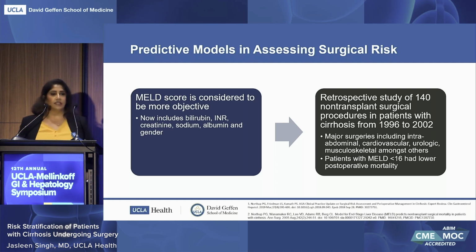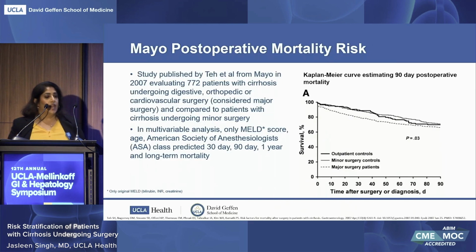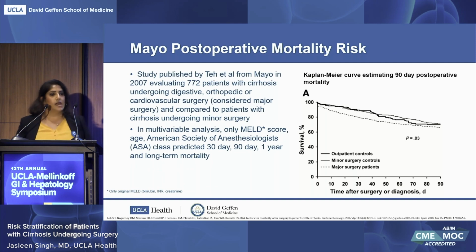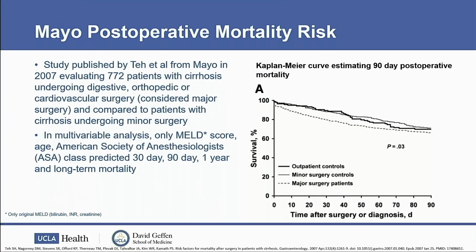So again, similar to the Child classification, this is something that's assessed routinely at clinic visits and can guide whether a patient should or should not undergo an elective surgery. And then next is the Mayo postoperative mortality risk score. This is a risk stratification tool that's a calculator, and I will be talking a little bit more about how to find that as well to use in our patients.